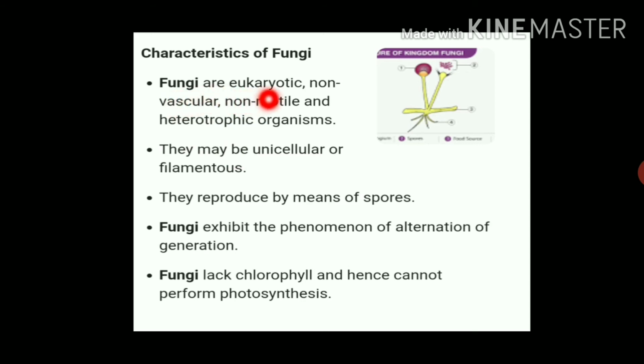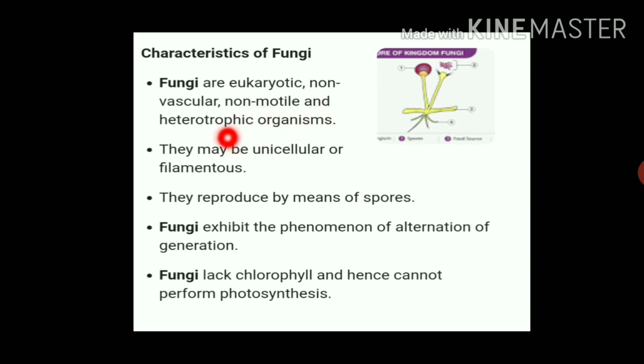Fungi are eukaryotes, means they have a distinct nucleus with distinct organelles. They are non-vascular, means they do not have conducting tissue; xylem and phloem like tissues are absent in kingdom Fungi.